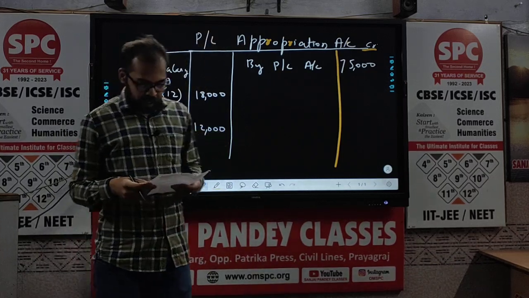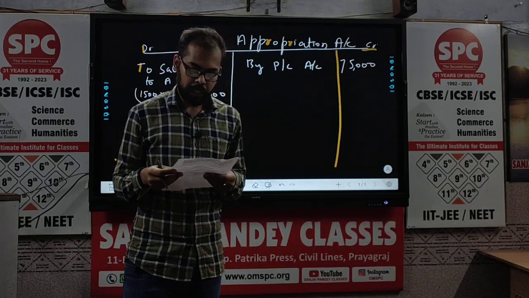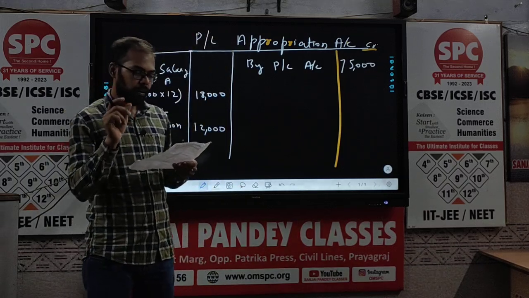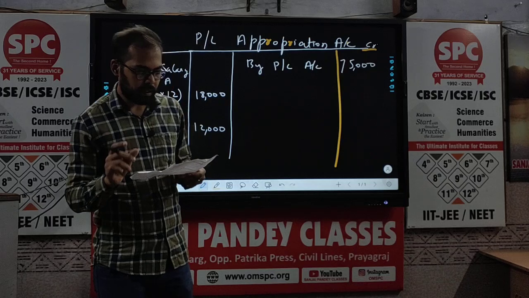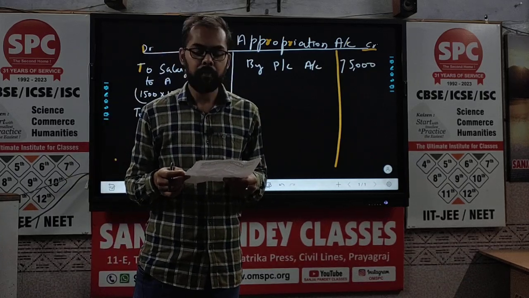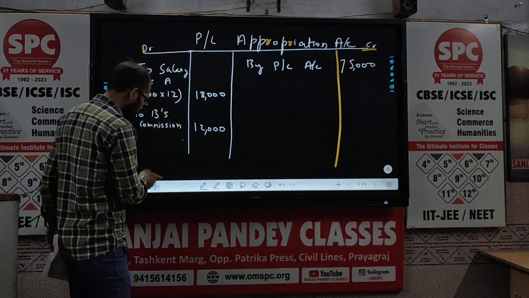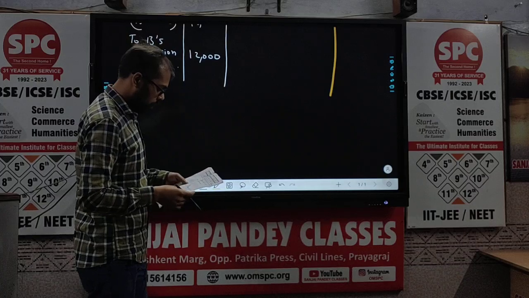Now the next is interest on capital was to be allowed at 4% per annum. Interest on capital has to be provided always on the opening capital. In the question it is given that 1,40,000 is the capital for A and 1 lakh is the capital for B. Now let us quickly calculate the interest on capital for both of these partners.